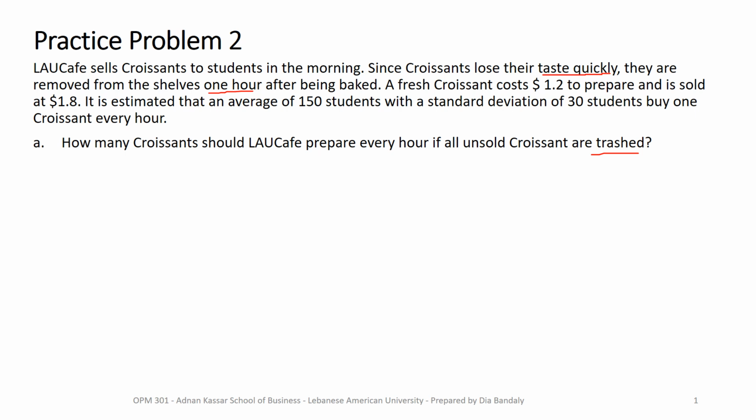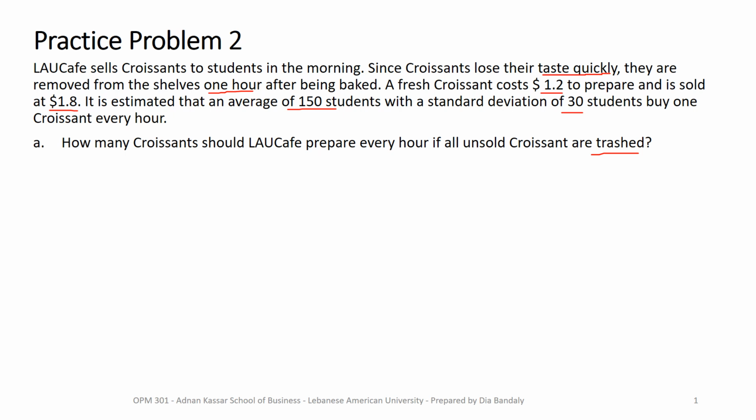It costs $1.2 to make one croissant, and they sell it for $1.8. Here, we are told that demand is estimated to have an average of 150 and a standard deviation of 30. What I'm missing here, in fact, is the probability distribution.